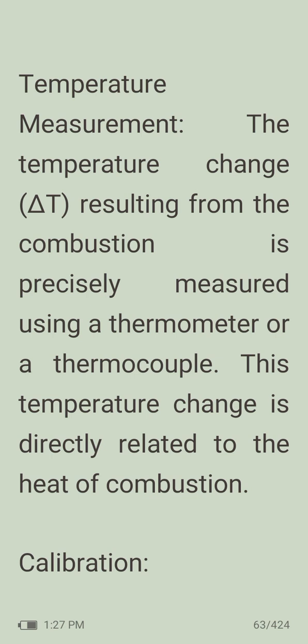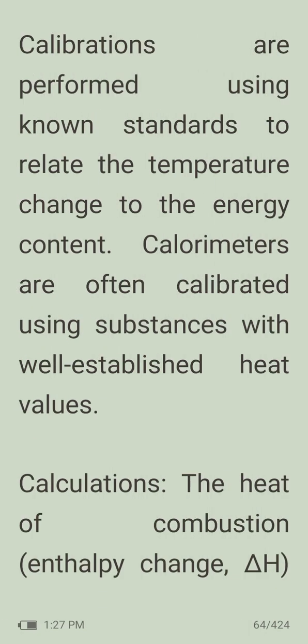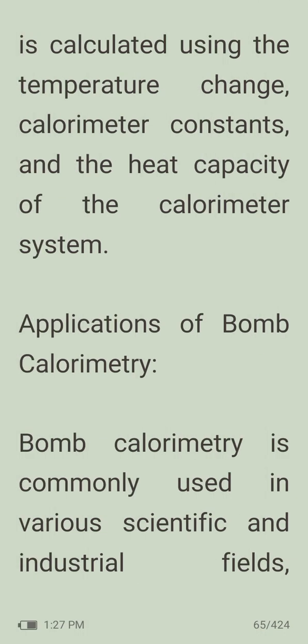Then temperature measurement. The temperature change ΔT resulting from the combustion is precisely measured using a thermometer or a thermocouple. This temperature change is directly related to the heat of combustion. Then calibration. Calibrations are performed using known standards to relate the temperature change to the energy content. Calorimeters are often calibrated using substances with well-established heat values. Then we need calculations. The heat of combustion, enthalpy change ΔH, is calculated using the temperature change, calorimeter constants, and the heat capacity of the calorimeter system.